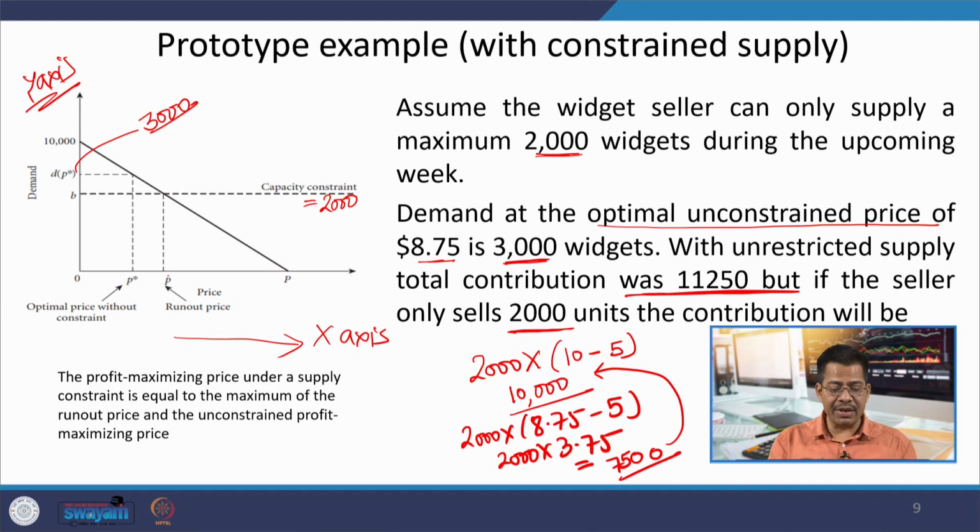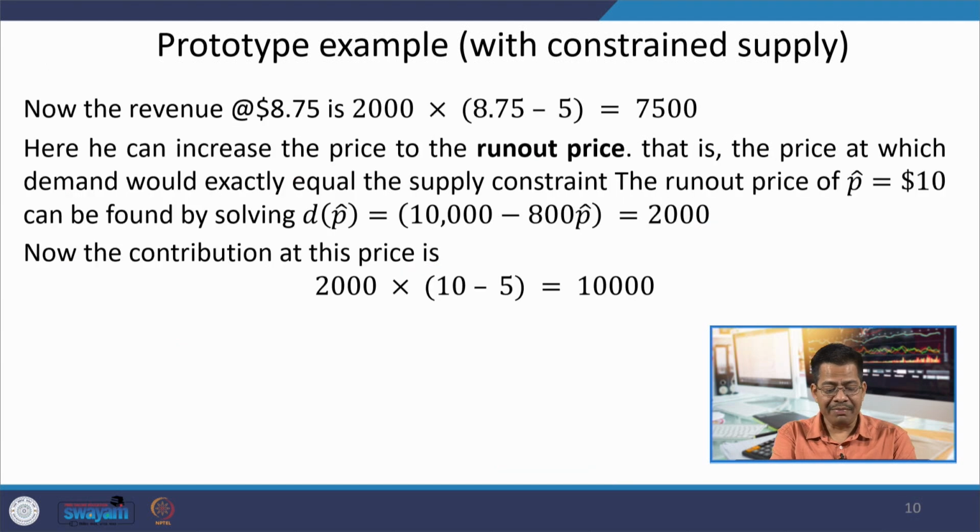That is how we need to see what the price should be for constrained supply, which maximizes my revenue. Generally you need to understand this concept of run out price, which will help us improve our profit from 7,500 to 10,000.